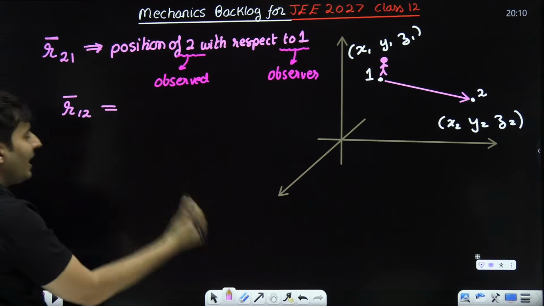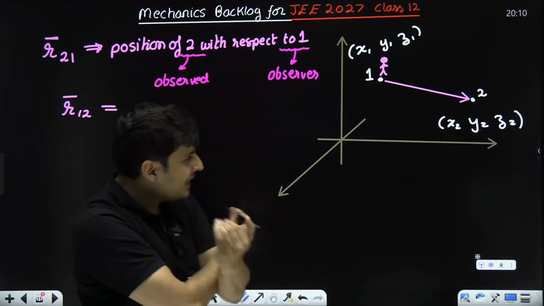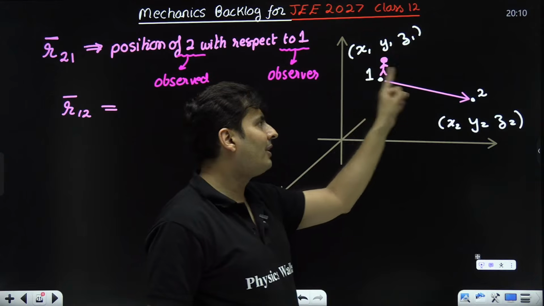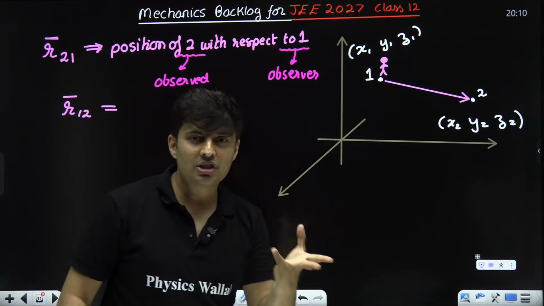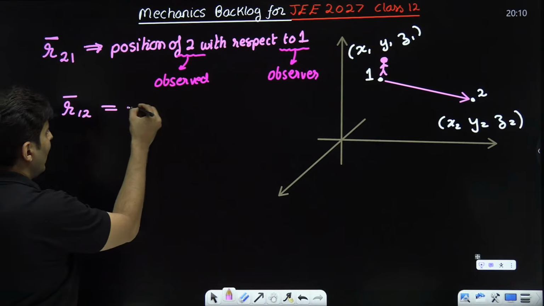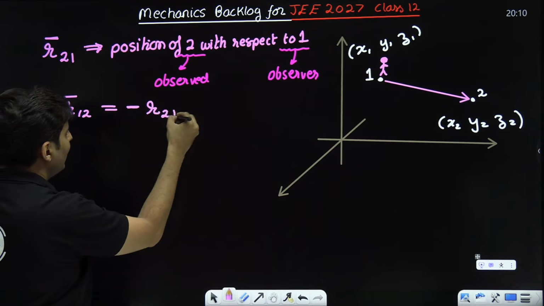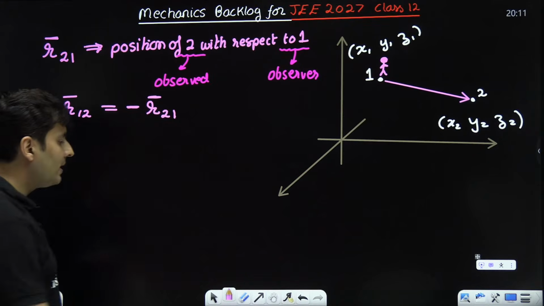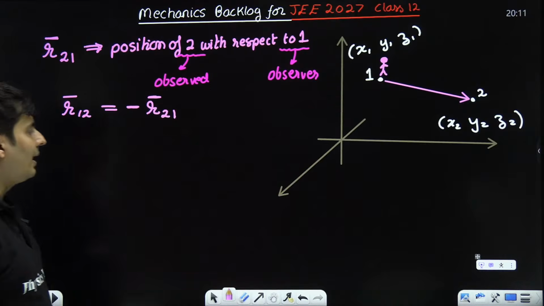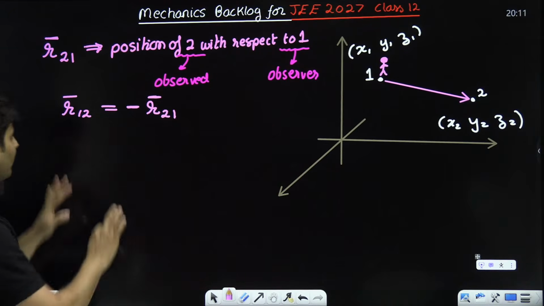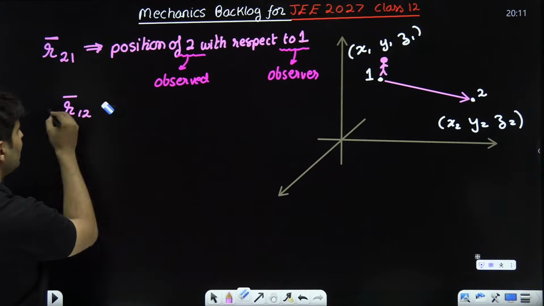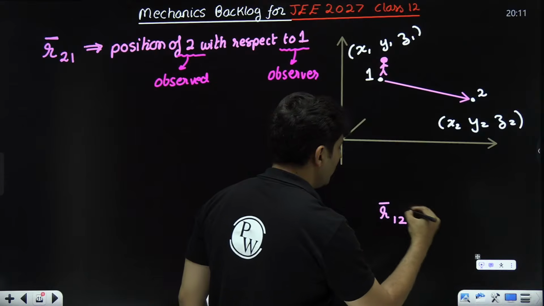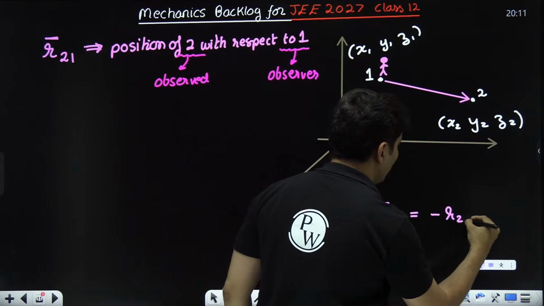Now it is also obvious to say this. R12 will be the exact opposite of it, meaning this particle is looking at this particle. So position of 1 with respect to 2, and it will be exactly opposite. So it will be the negative vector of R21. Is that clear? Is that absolutely clear? R12 will be negative of R21. It is opposite in nature. Anyway, I'll just mention it somewhere over here. Not so important. R12 is negative of R21.